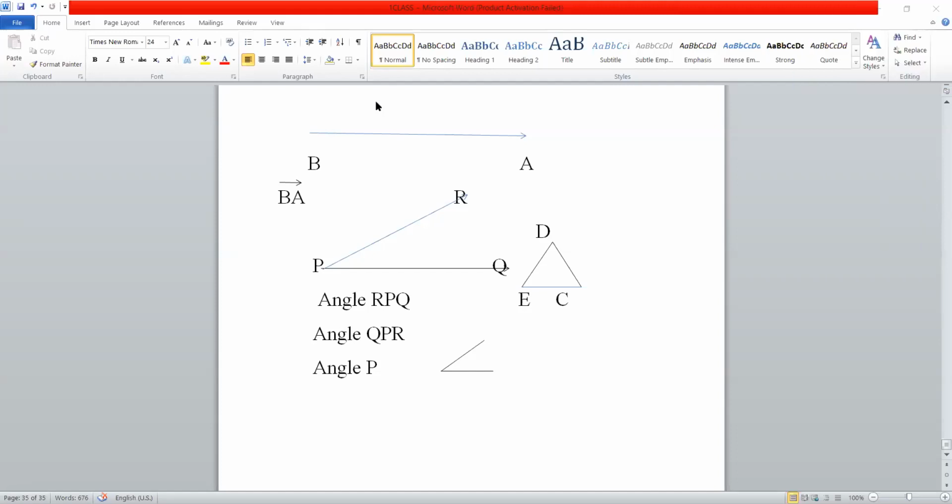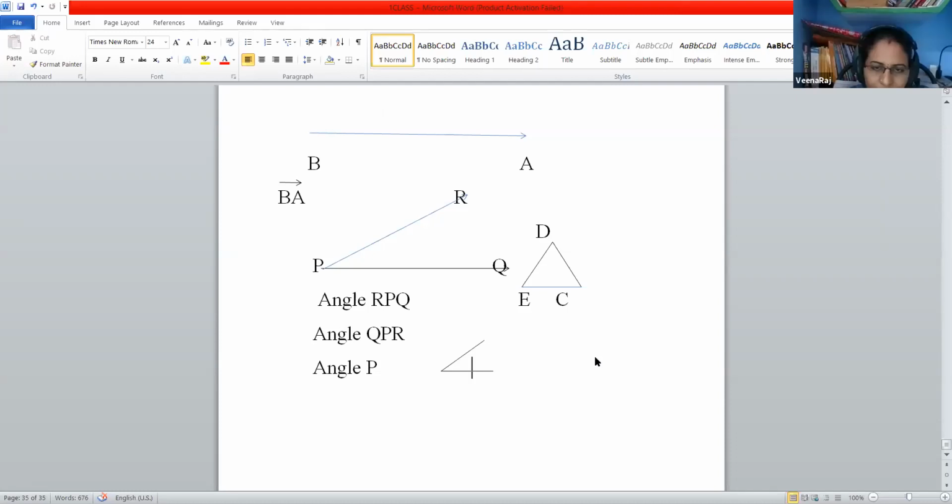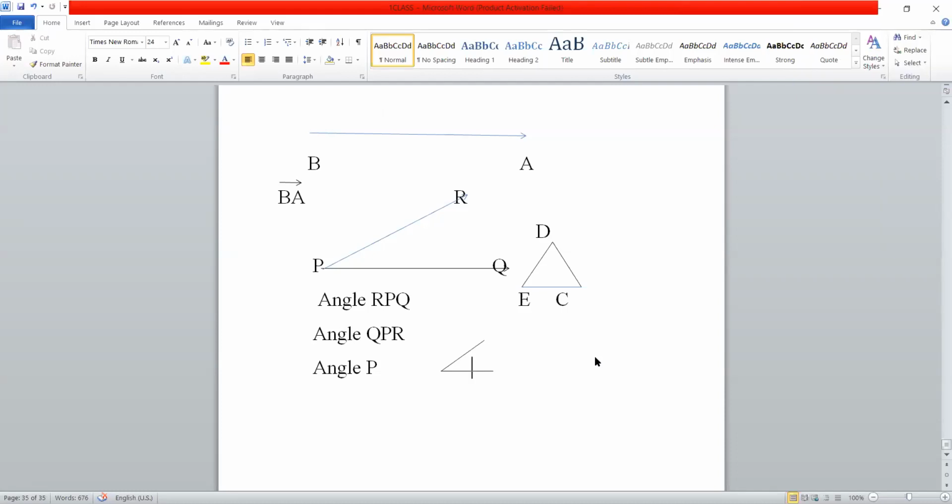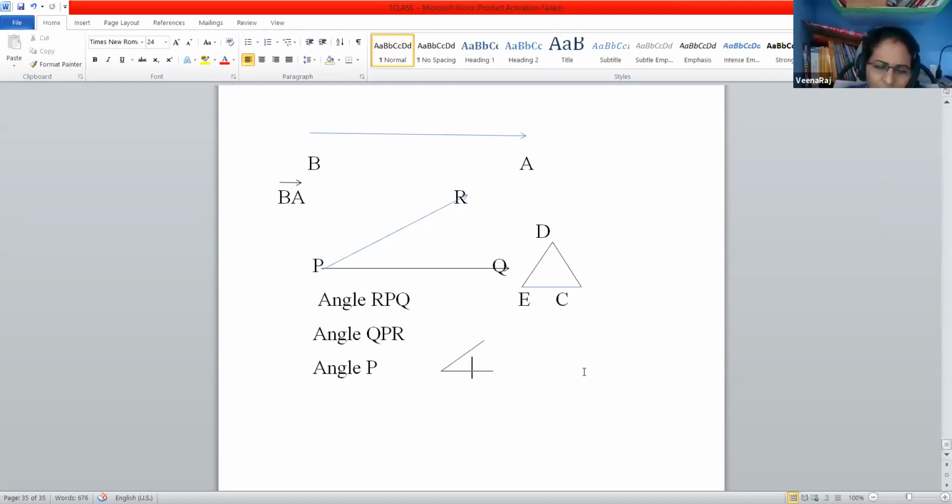Concurrent lines are among the types of lines, which you also know very well. Just a small difference: from one point we can draw infinitely many lines, right?